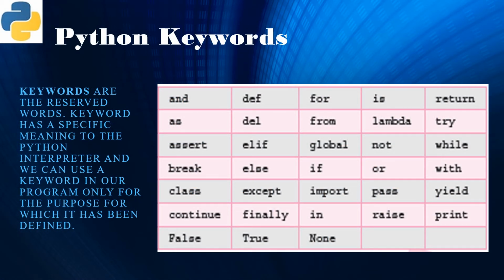Well, with every programming language, we have certain keywords which are reserved by the programming language and they have a specific meaning. These keywords cannot be used in any other sense in the program. This is the list of Python keywords which we will gradually learn during the course of learning the language.